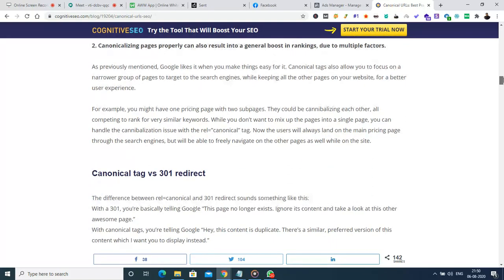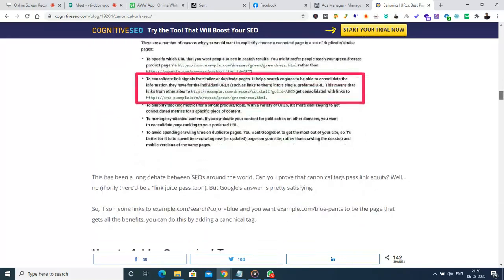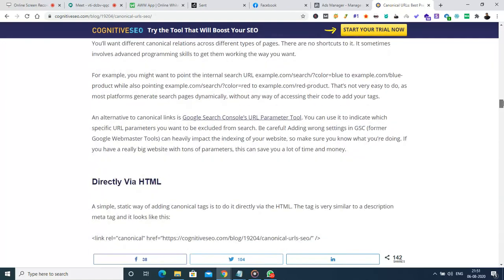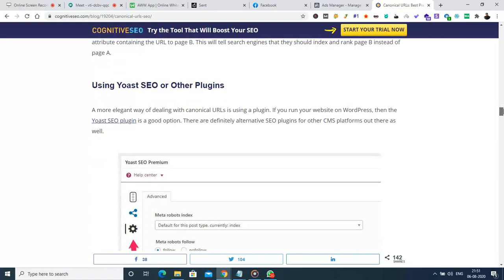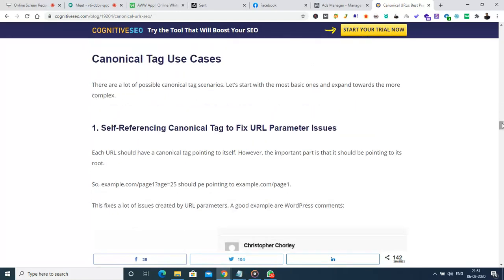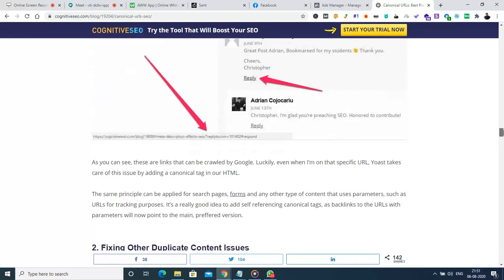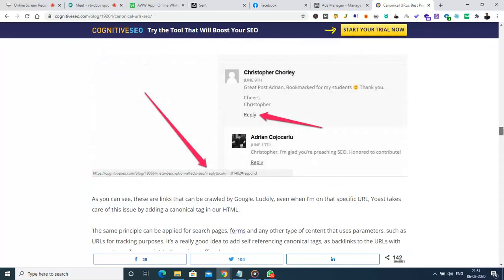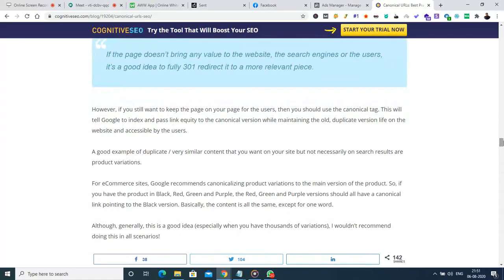It can directly influence search results. Canonical tag versus 301, and do canonical tags pass link juice? How to add a canonical tag? So here we have directly via HTML and using Yoast SEO for WordPress. That is a different story. Use cases: a self-referring canonical tag to fix URL parameter issues, and duplicate content issues.